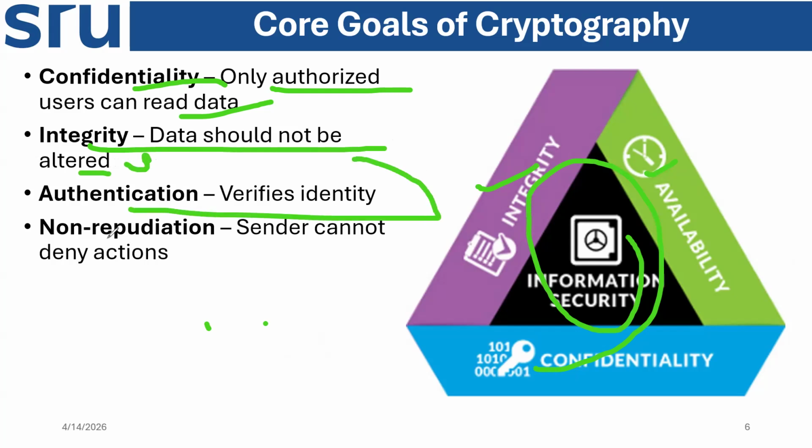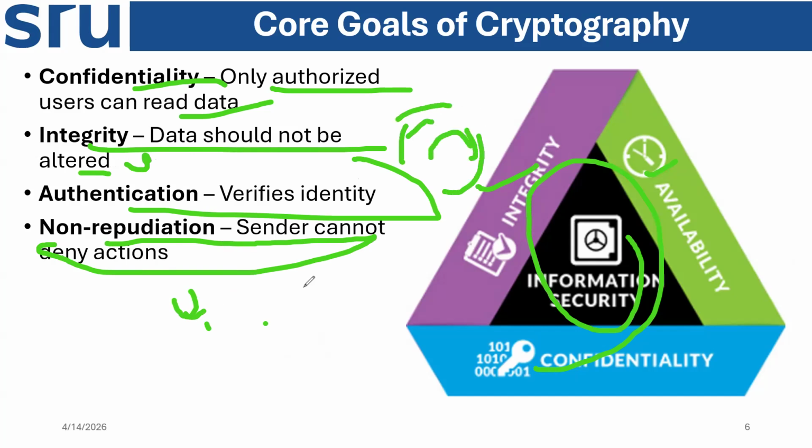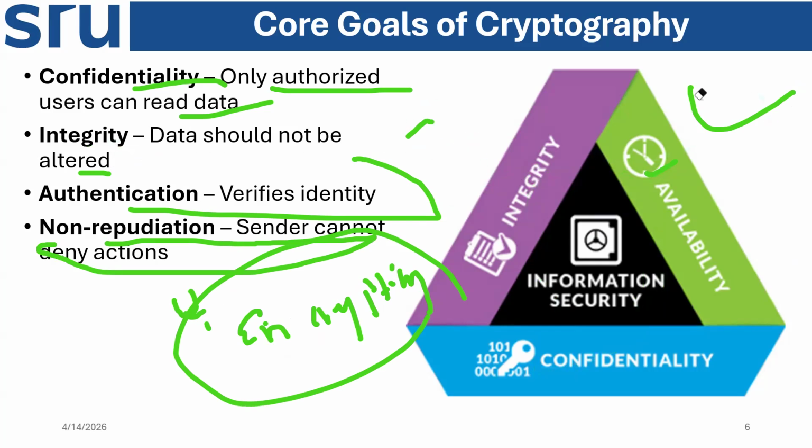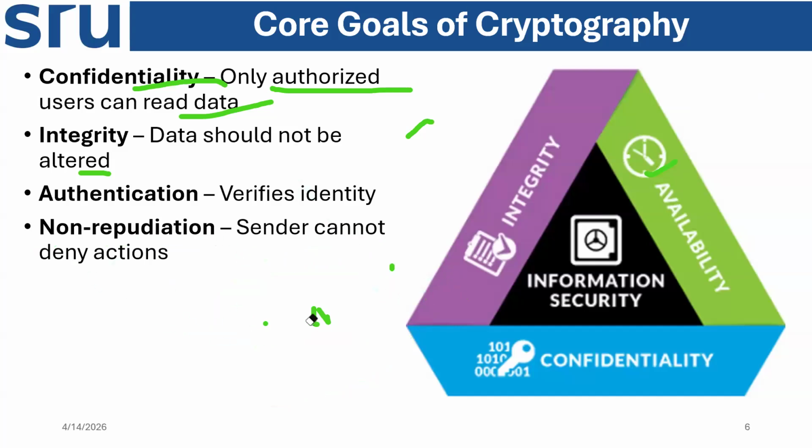Authentication verifies the identity. Non-repudiation means the sender cannot deny the action. That means they know who is sending and where it is going, because of the encrypted permissions, right? On asking permission, due to key exchange or without key exchange, whatever is there, these are the goals of cryptography, so that communication and data transfer is secure. Okay, I hope we are understanding cryptography in an easy manner. The algorithm and other details are in symmetric and asymmetric cryptography. We will go into more details, but now we are just understanding the concept and what it is about.